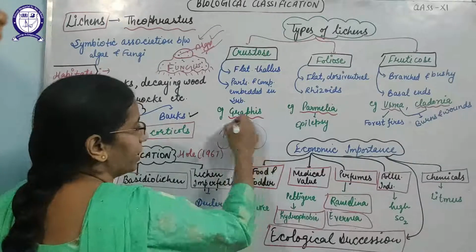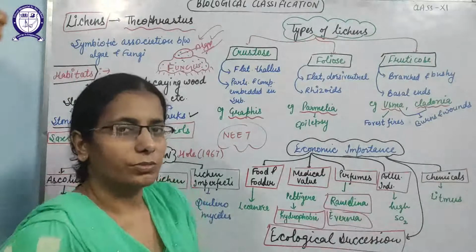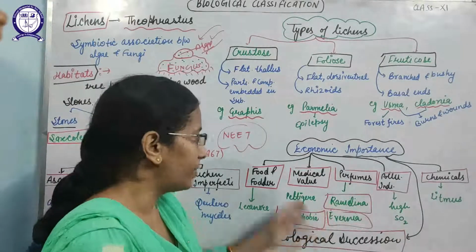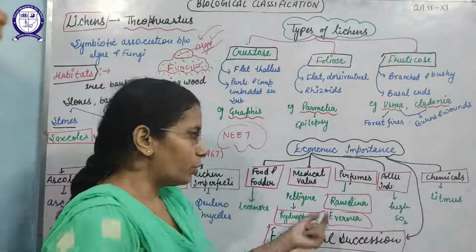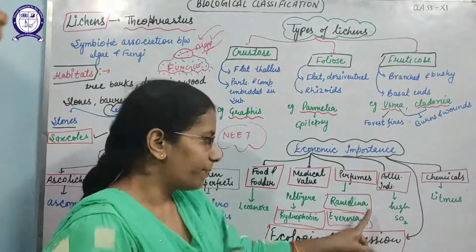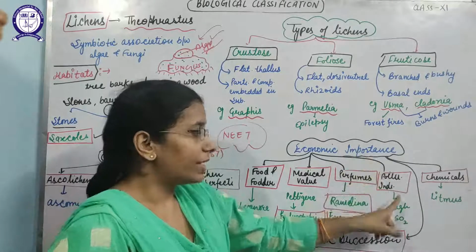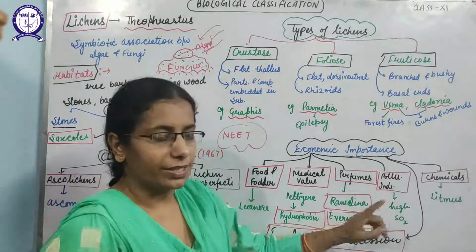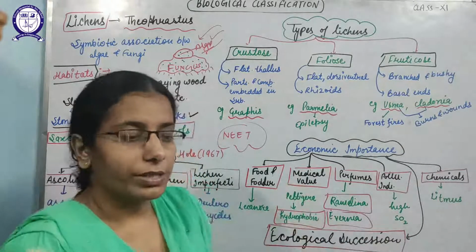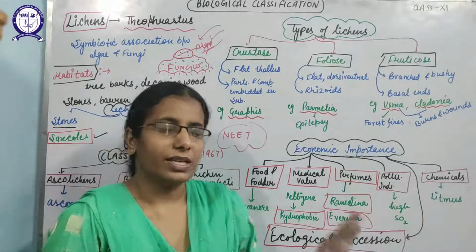If you study and take out the sample papers of NEET of previous years, you can see these examples are also asked there. So name the lichen which is used as a perfume. Is it Ramalina and Evernia? And some lichens are used as pollution indicators. Yes, it means where the concentration of CO2 and SO2 is high, these lichens will not grow.